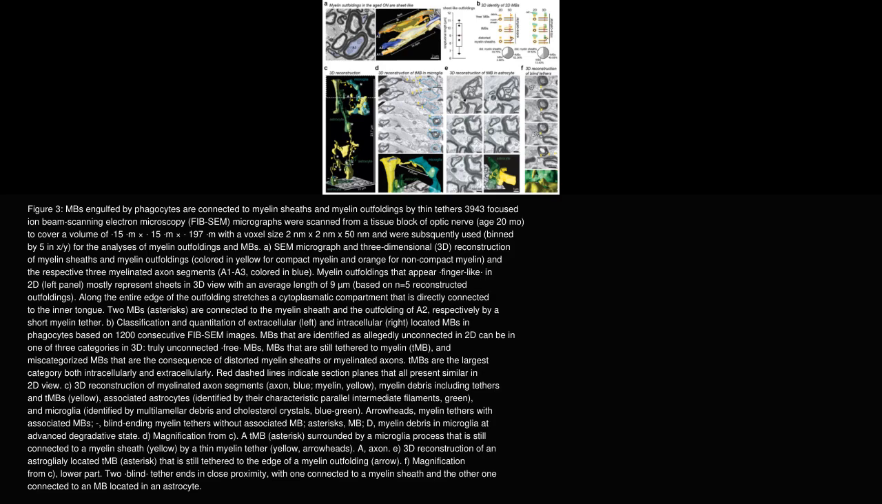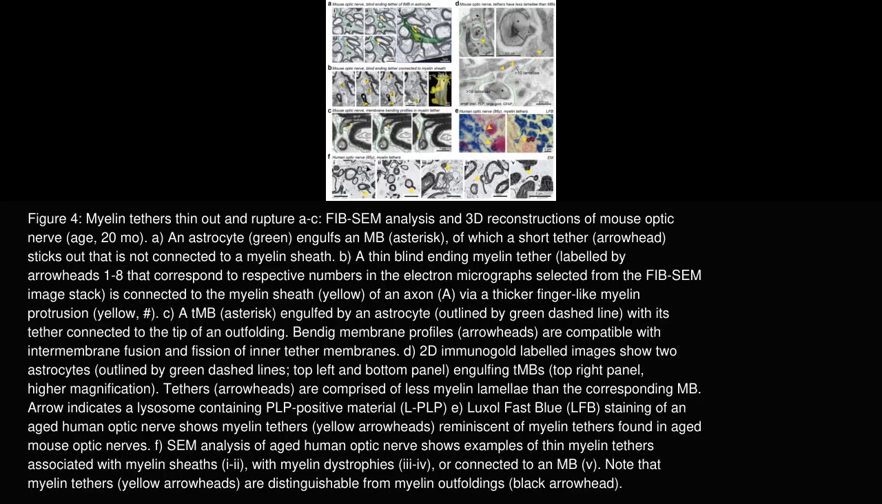of entirely free debris. Figure 4 focuses on the structural properties and fate of myelin tethers connected to myelin sheaths and myelinoid bodies using FIB-SEM analyses and immunogold labeling.